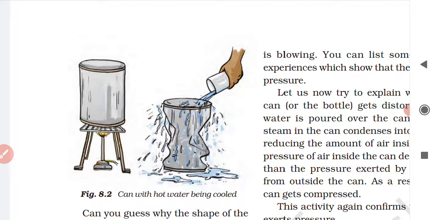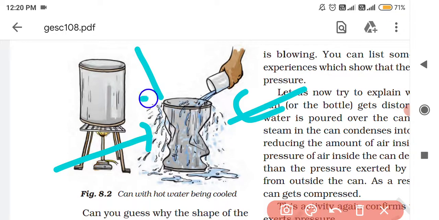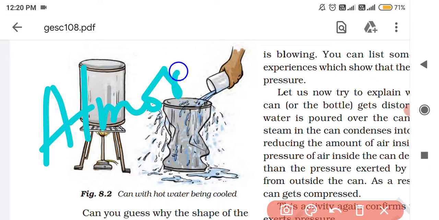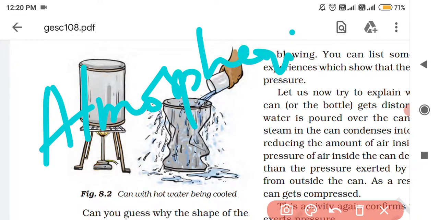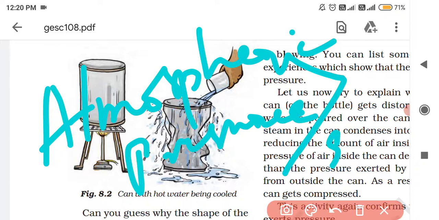That means it could not balance the atmospheric pressure from outside. That means here the atmospheric pressure is larger now than the steam pressure.